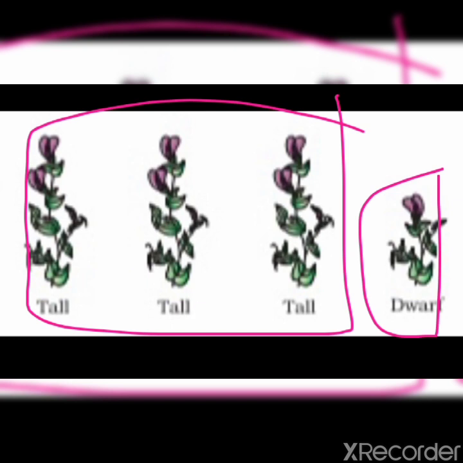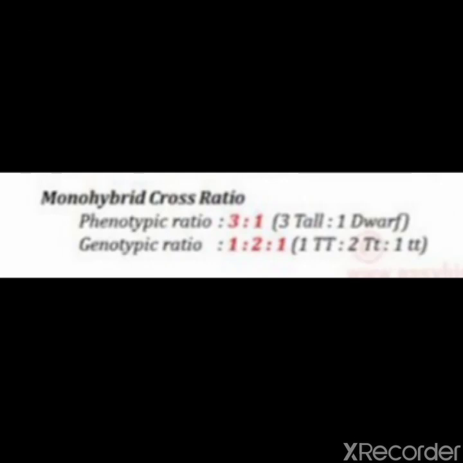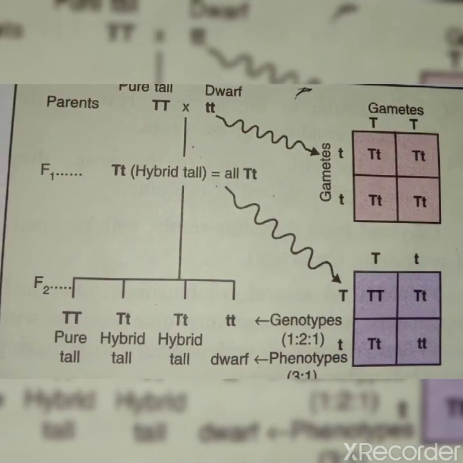Is it clear? And the genotypic ratio will be 1:2:1. 1 for capital T capital T, that is homozygous tall. 2 for capital T small t, that is the heterozygous allele. And 1 for small t small t, that is the homozygous recessive allele. So 1:2:1 is the genotypic ratio.